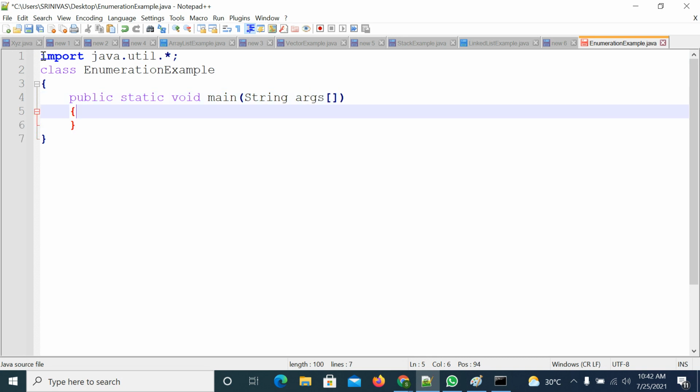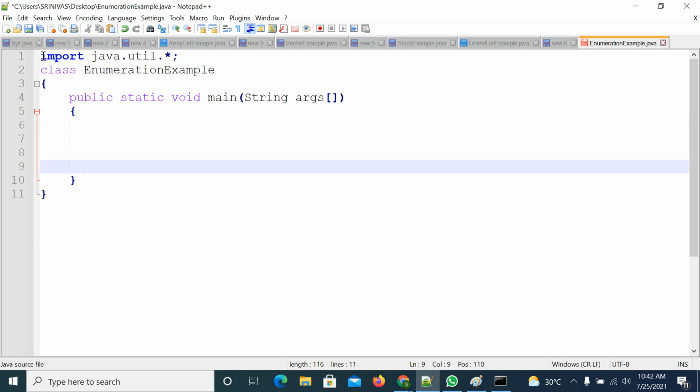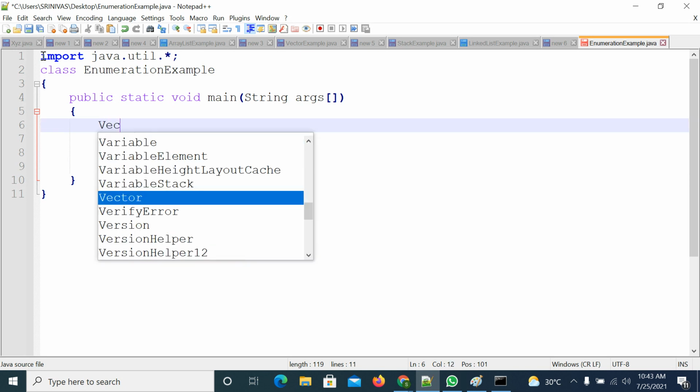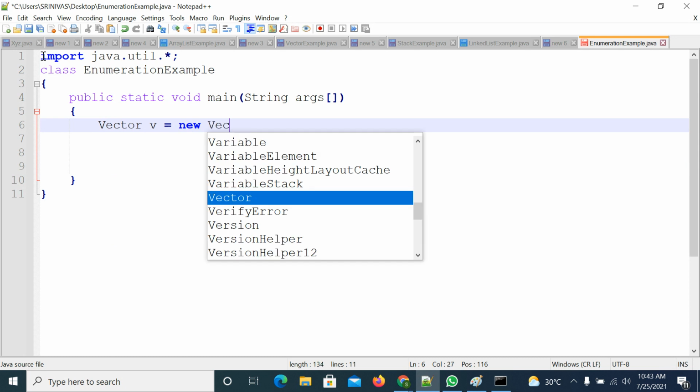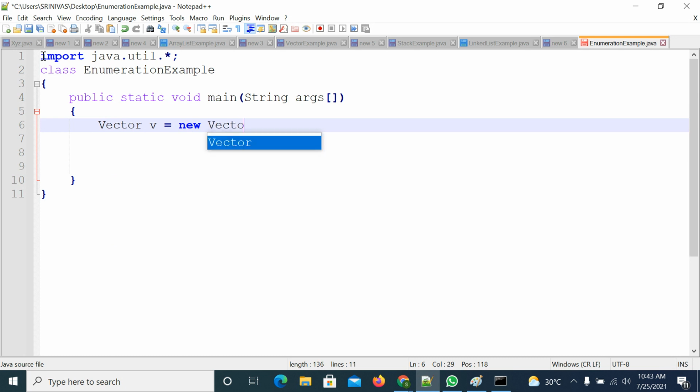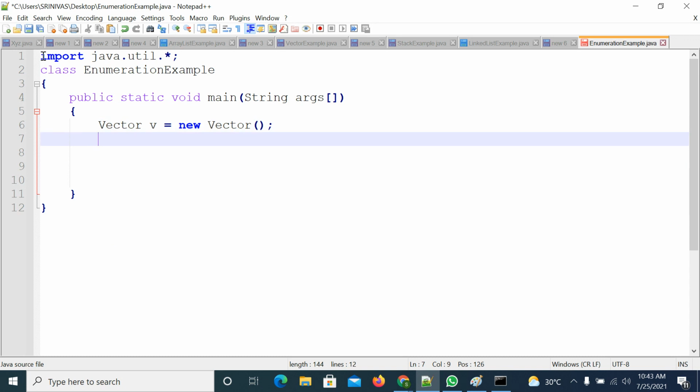The main method is completed. Inside the main method, first I need to get the Enumeration object. Why are we using Enumeration? To retrieve the elements of a collection object. First we must have a collection object, it must contain some data, and we need to retrieve that data. That's why we are using Enumeration. So first we need a collection object, so I am taking a collection object like Vector. I created one Vector object, and to this Vector object I am adding the elements.